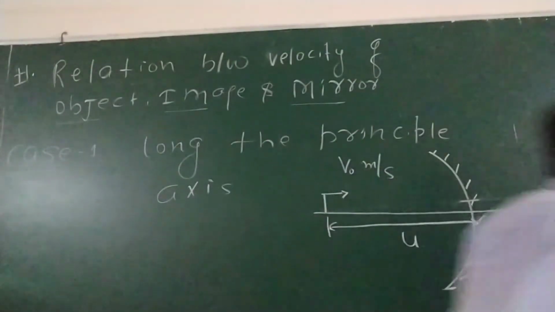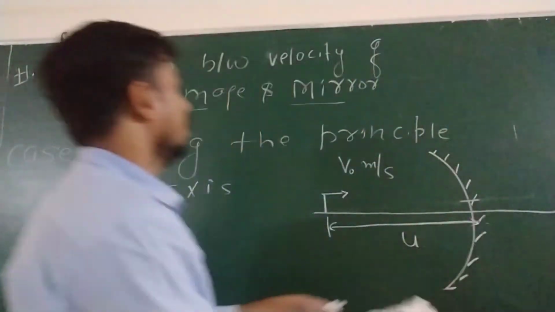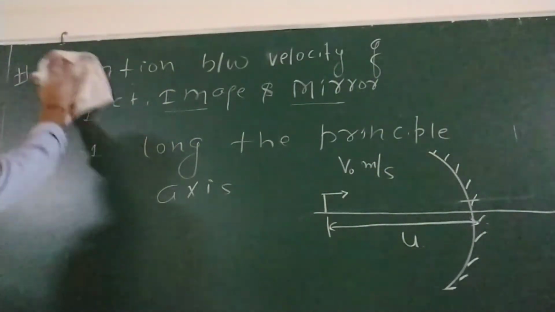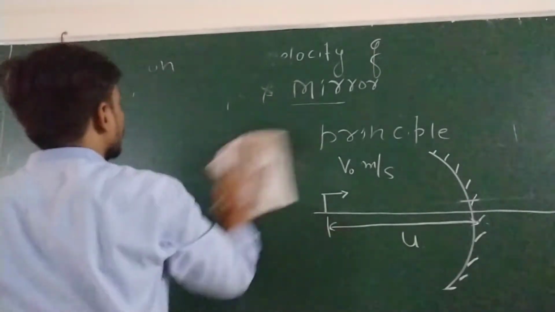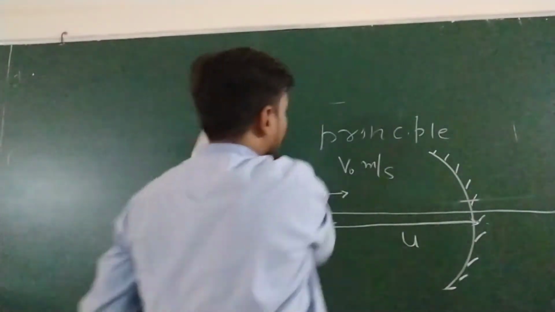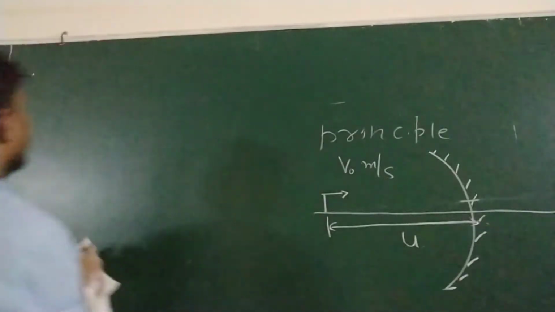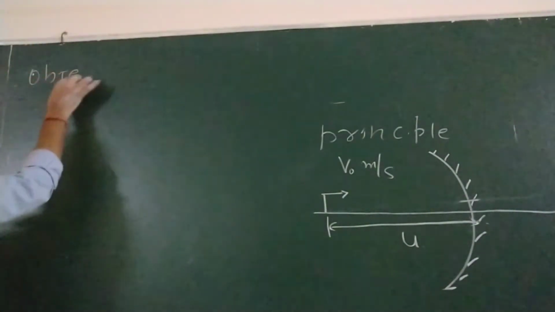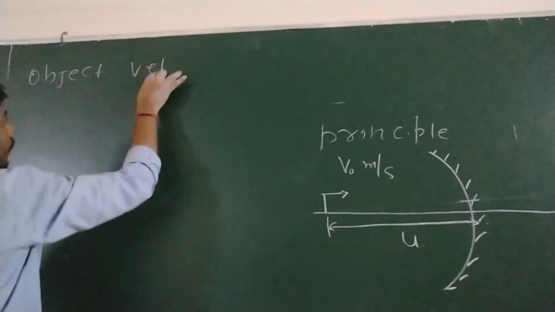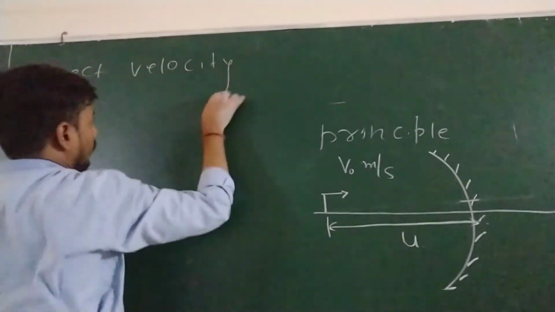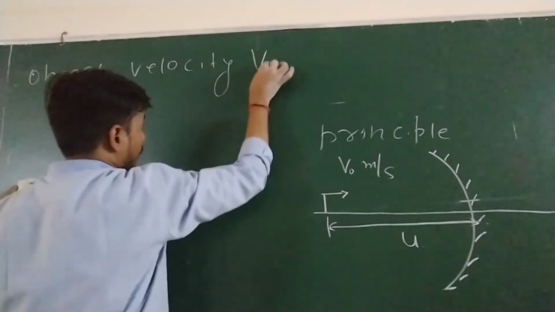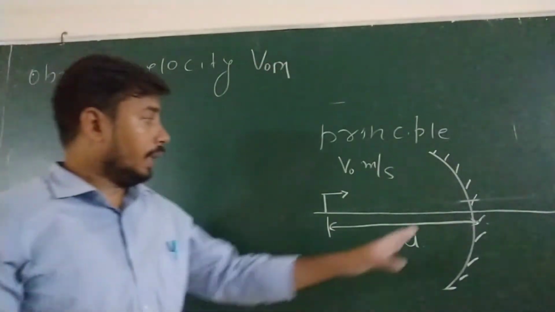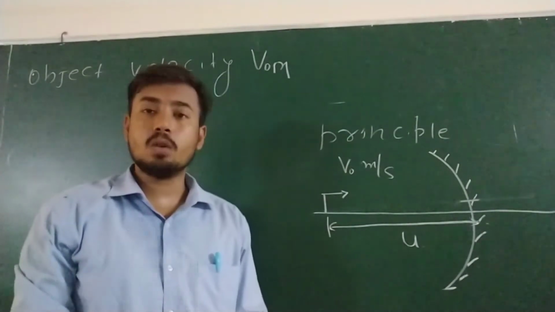So just see how we can find velocity of image. Okay. So basically, what is the position of object? U. So object velocity with respect to mirror. Why with respect to mirror? Because all the data we are measuring with respect to mirror.